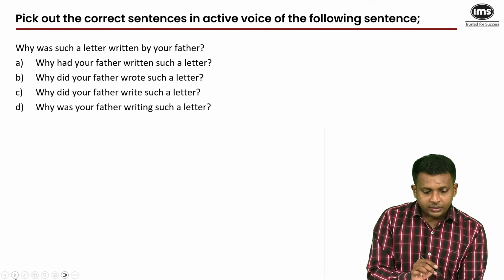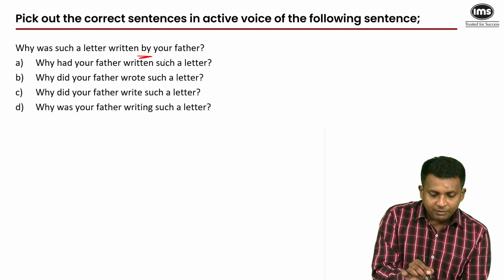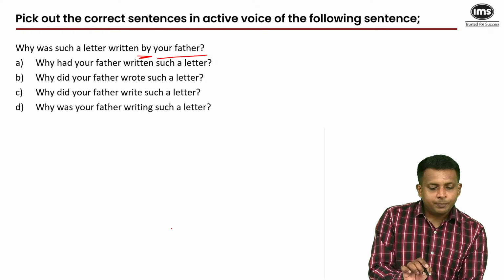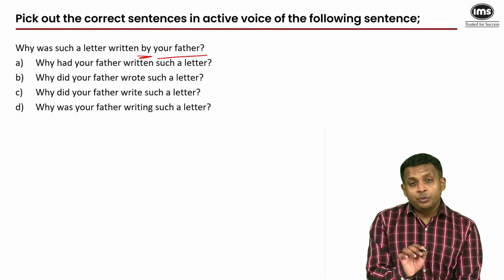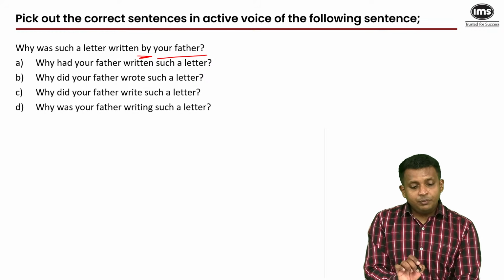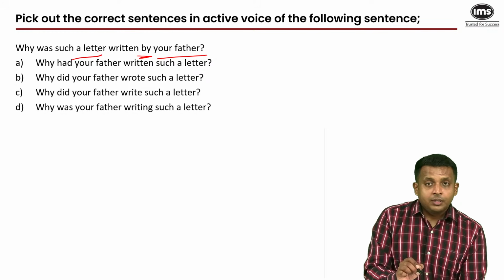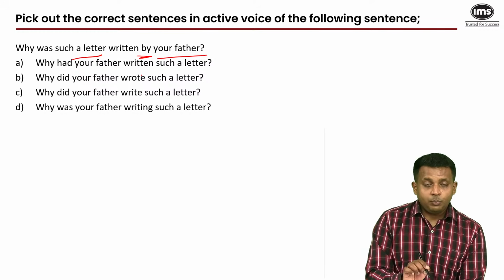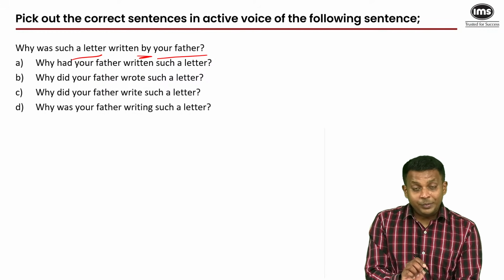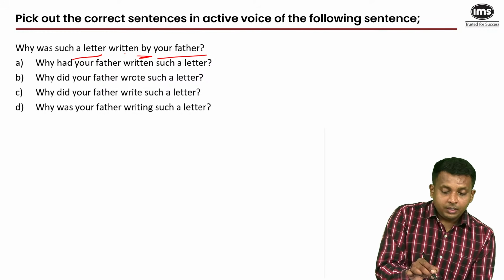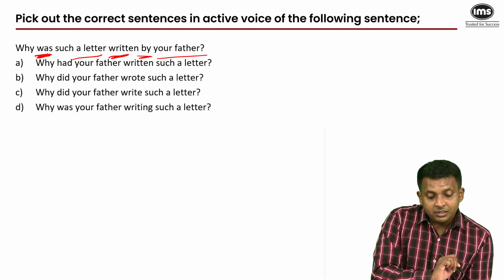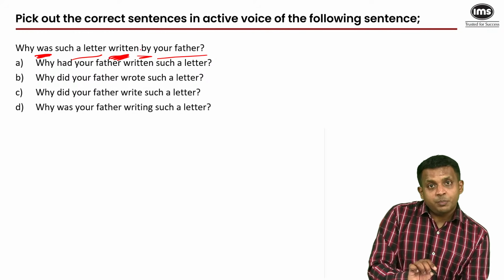Passive to active voice. Because if you have this preposition by followed by the agent, the sentence is in the passive voice. So put the receiver after the verb, that would be the letter. Put the doer before the verb, that would be the father. And put the verb where it is, that would be written. But you have to keep in mind the tense. Was written. Was is in the simple past tense, and this is the past participle of the main verb.